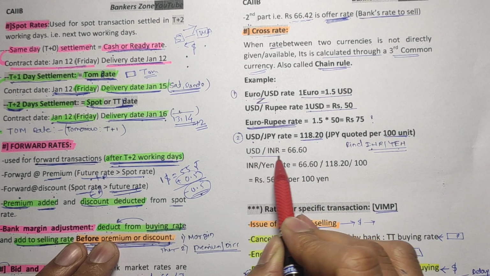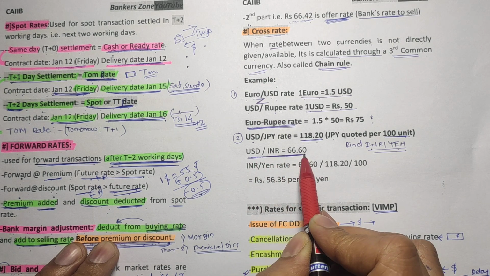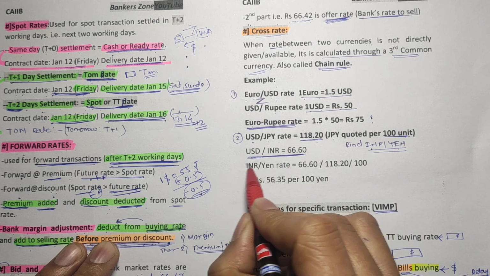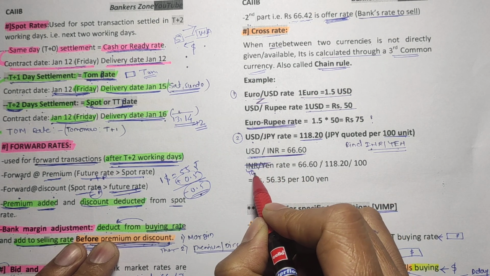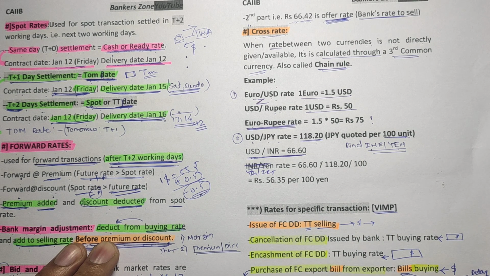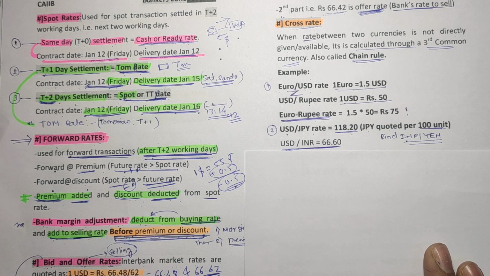Next, they have given US dollar to INR, that means $1 is equal to 66.6 rupees, and we have to find, they have written it wrongly. Suppose we have to find yen to INR. What is the yen to INR? So how to solve? I will explain it here.